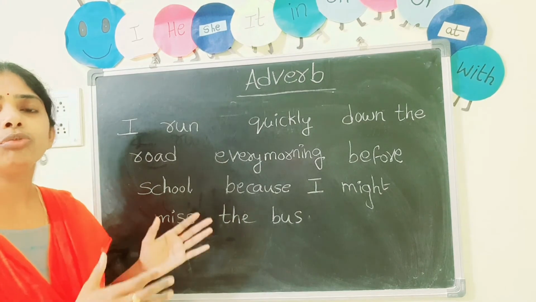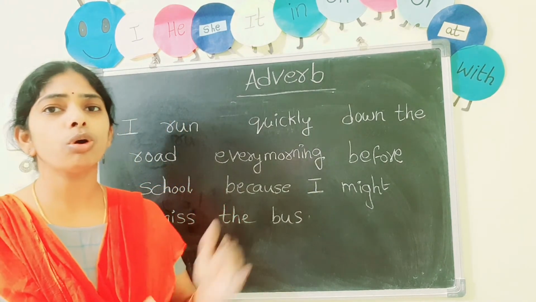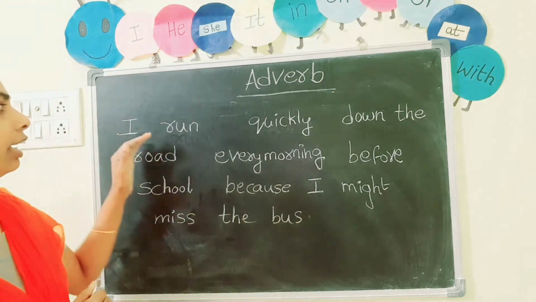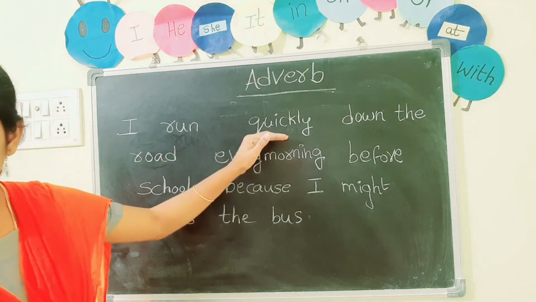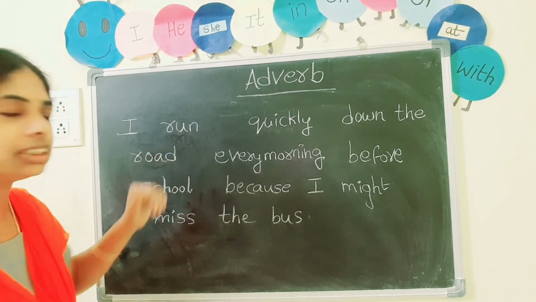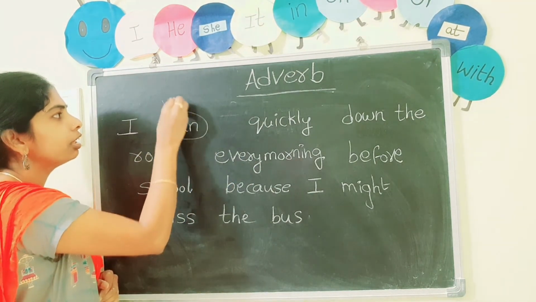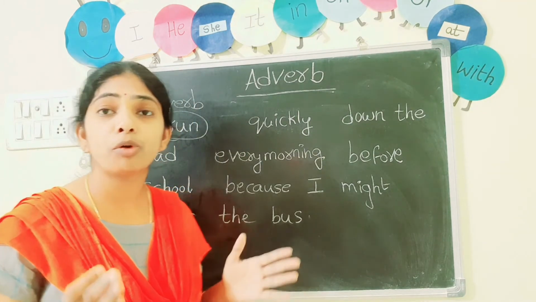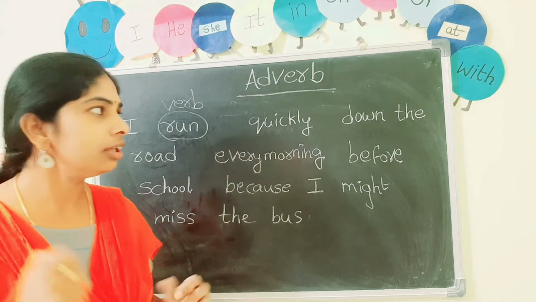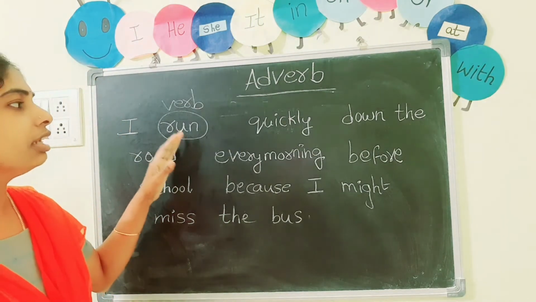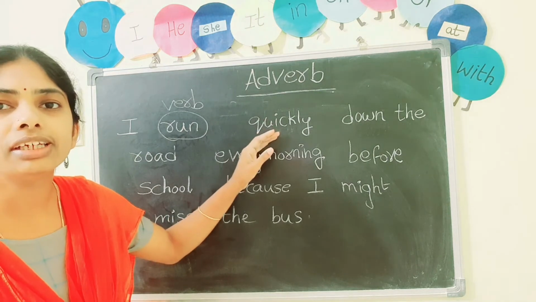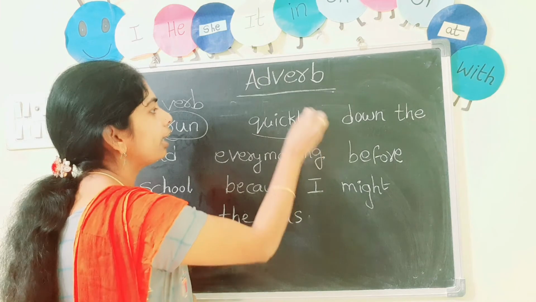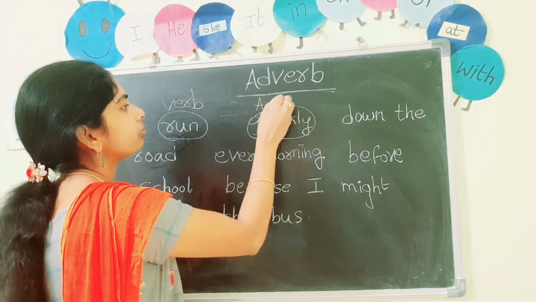So here I have given one sentence. You can spot all the types of adverbs in this sentence. Okay, let's see. I ran quickly. So first of all, what is the verb in this sentence? Run is a verb. So adverb is nothing but a word that modifies the verb. Okay? So how do you run? You are running quickly. So this is adverb of manner. Okay? Adverb of manner.